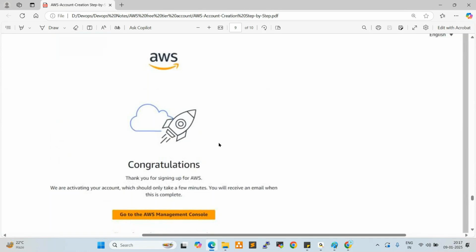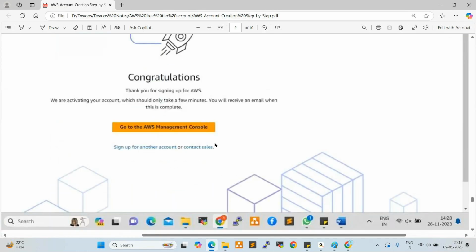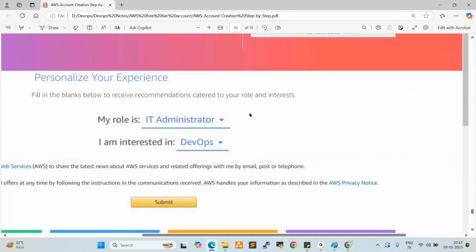So after that, one more option is there, which is my role. You can select any role here, IT administrator or DevOps engineer or cloud engineer, whatever you want to select, you can select here. I am interested in anything, you can select here.